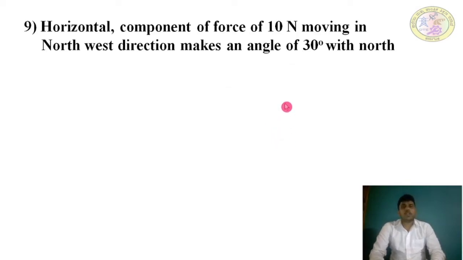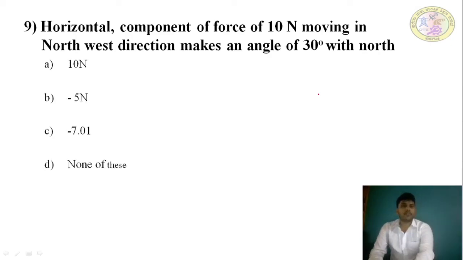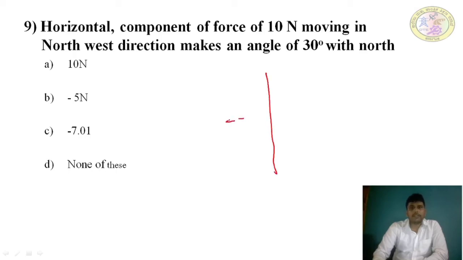Next, the horizontal component of a force of 10 Newton acting in the northward direction and making an angle of 30 degrees with north. Options: 10, minus 5, minus 7.0, none of these. I'll draw the figure here.